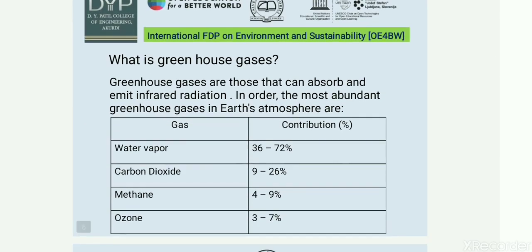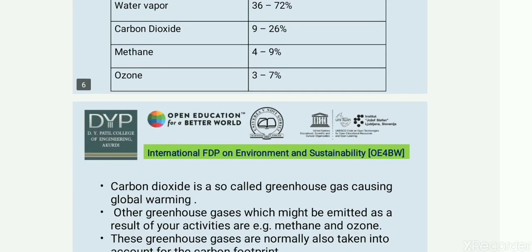So, what are greenhouse gases? Greenhouse gases are those that can absorb and emit infrared radiation. In order, the most abundant greenhouse gases in Earth's atmosphere are given in the table. Water vapor is the major contributor, that is 36 to 72%. Carbon dioxide is 9 to 26%. Methane has 4 to 9% of contribution and ozone is about 3 to 7%.